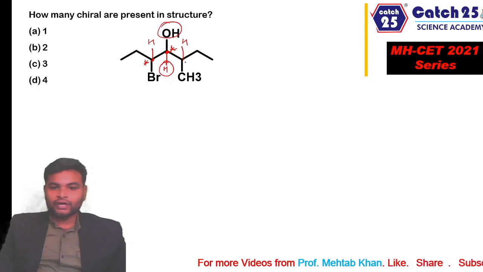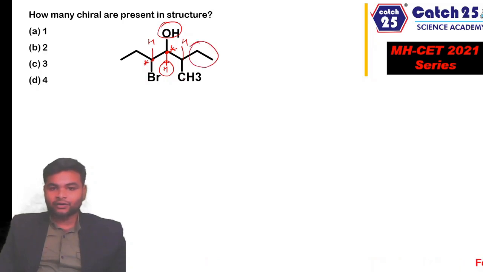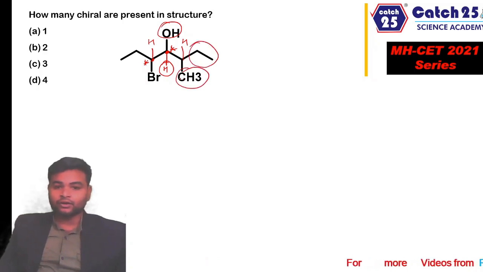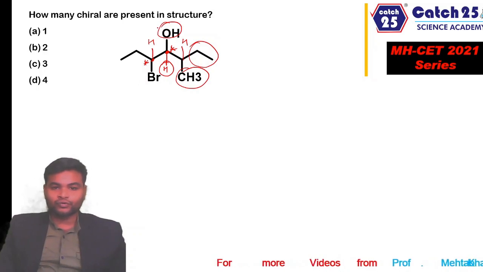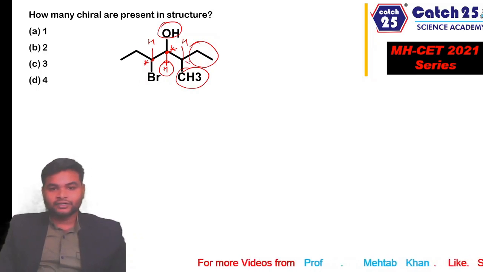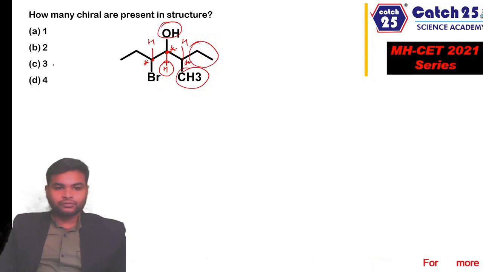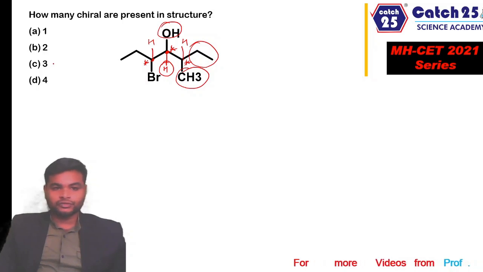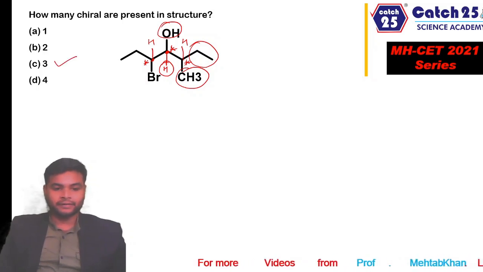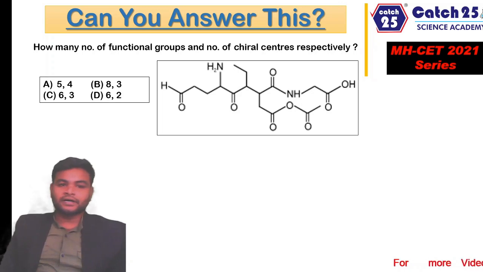Similarly, this carbon is also chiral because it is attached with ethyl on one side, methyl on one side, this whole group on one side, and H on one side. So this is also chiral. There are a total of 3 chiral centers we can see in this molecule, and hence the answer to this question is C, 3.